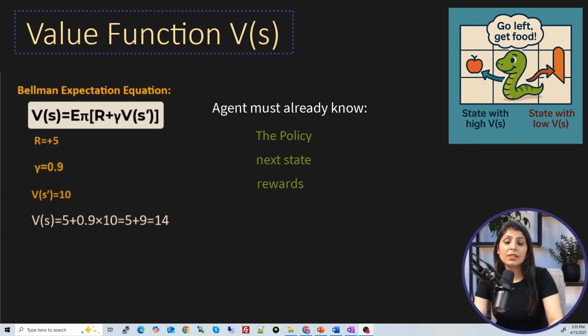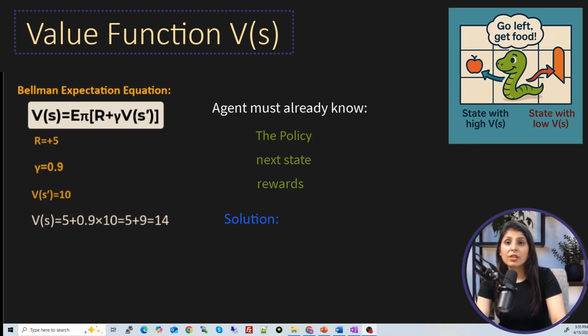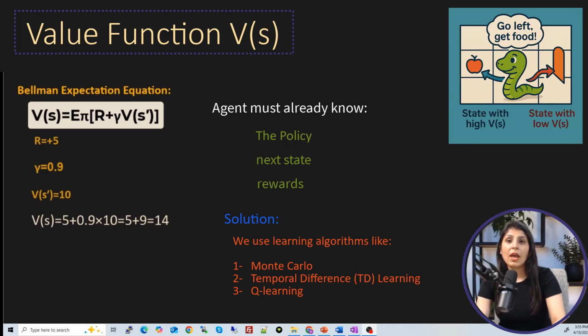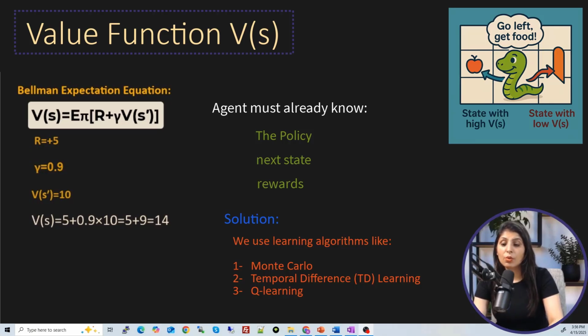So what's the solution in this case? How can we calculate the value of state if we can't use the Bellman equation? For this we can use learning algorithms like Monte Carlo, then temporal difference, and then Q-learning. These are the different learning algorithms which we can use to calculate the value of V of S. To get high value states, we can use any of these learning algorithms and find out which state has high value, and then our agent can pick those states only in future moves. So guys, this is what V of S is.